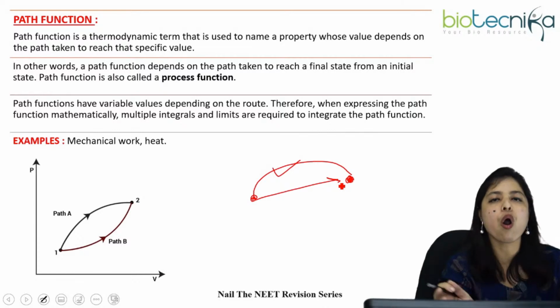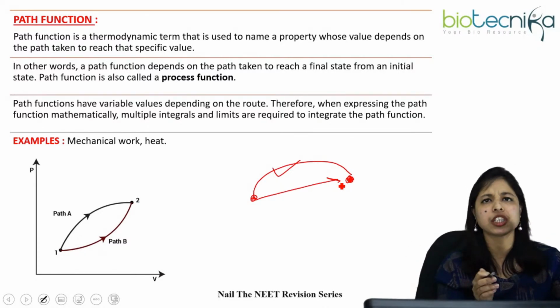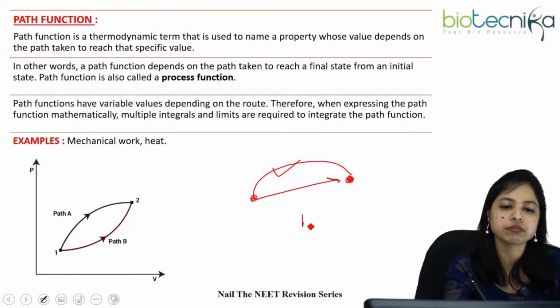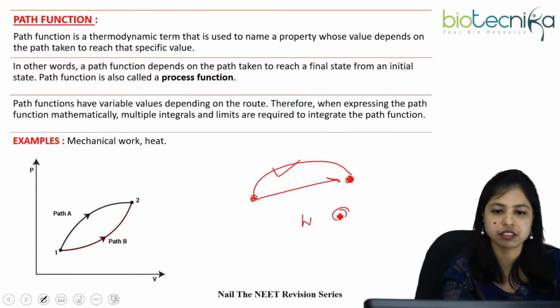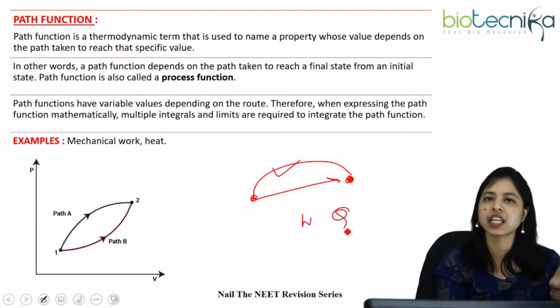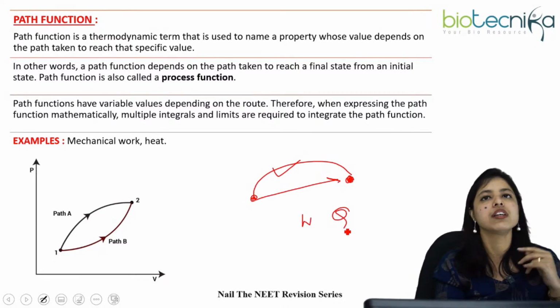Okay, so all the thermodynamic terms you can see, like internal energy, temperature, volume, pressure, everything is a state function. Only two are remaining, that is work done and the heat, Q. These two are the only path functions, and all other thermodynamic properties are state functions.